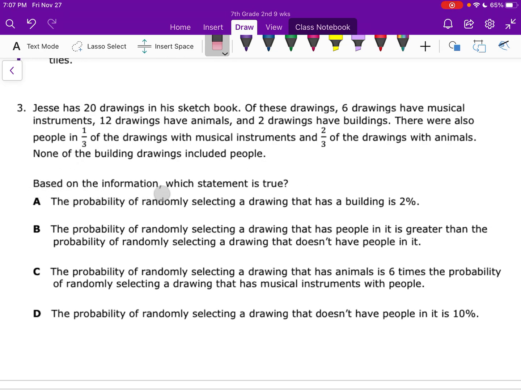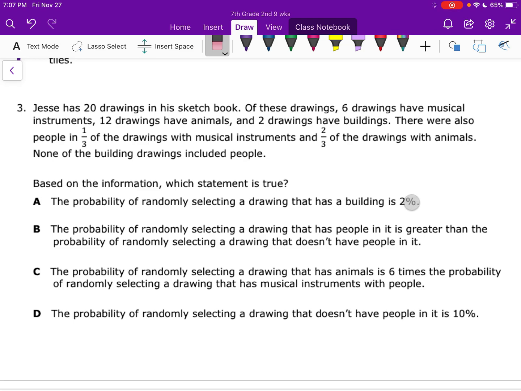All right, so it says the probability of randomly selecting a drawing that has a building in it is 2%. Let me tell you something about these questions. You're going to have to do every single answer choice because they're tricky. Whenever you see the word true or correct or accurate, you need to go through each one and put T's and F's. So let's do them one by one.